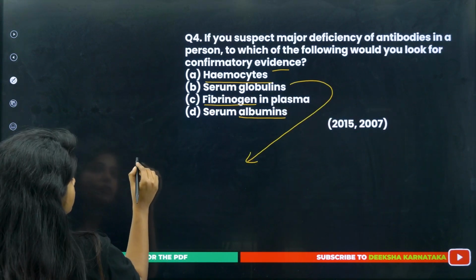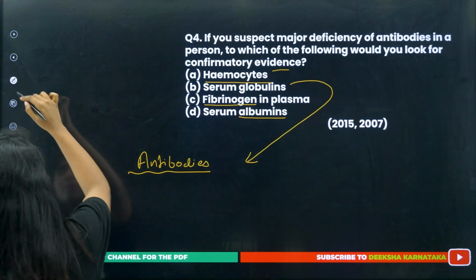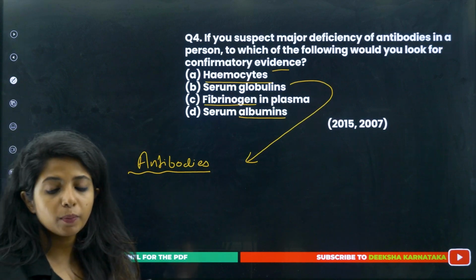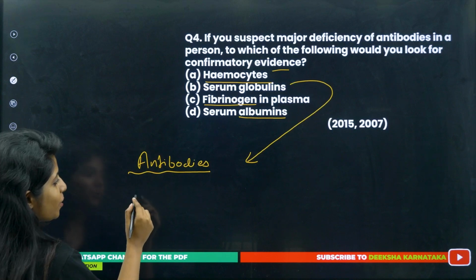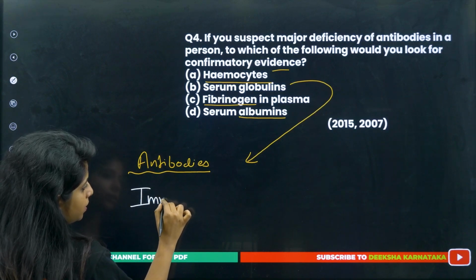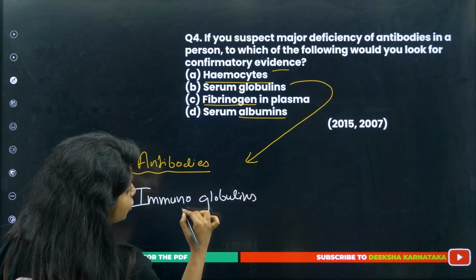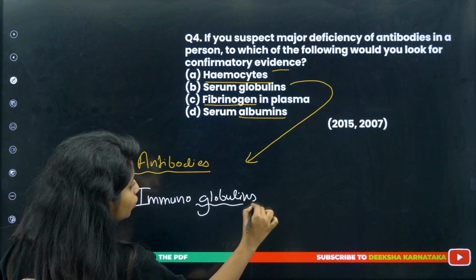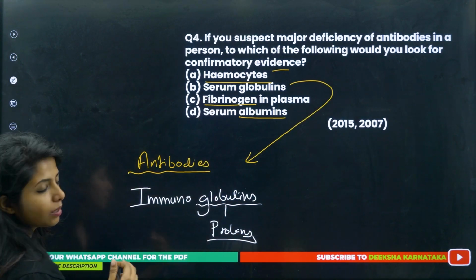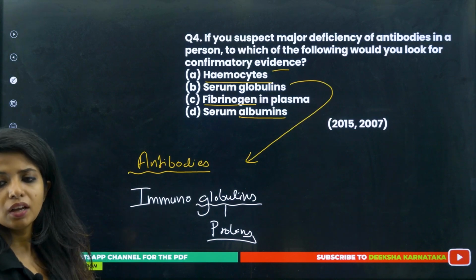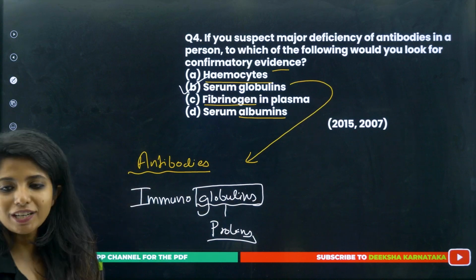I told you antibodies, with love we call them antibodies, but actually what is their name? For example, my name is Jasmine, but people call me JJ, Jazz and everything. This is with love. So with love we call them antibodies, but the actual name is immunoglobulins, children. Immunoglobulins. I taught you, right? IgA, IgG we studied, right? So globulins, they are proteins. They are proteins, and serum globulins means in the serum, basically in the plasma, you are finding globulin protein. So this is the correct answer for this particular question.